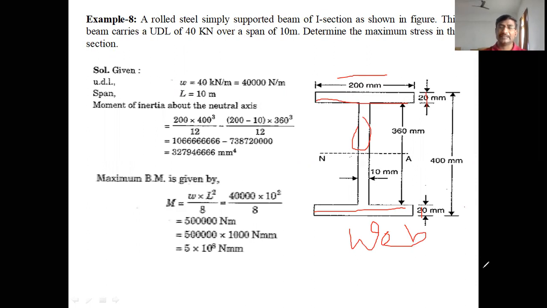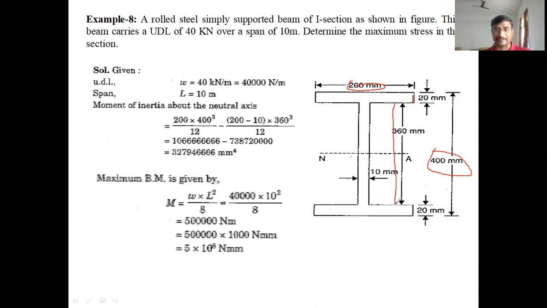In this case, the 2 flanges have equal length and equal thickness. The flange length, or breadth, is 200 mm, and the thickness of the flange is 20 mm. The total height of the I section is 400 mm. The web height is 360 mm, therefore 400 minus the flanges thickness gives the web height of 360 mm. And the thickness of the web is 10 mm only, not equal to the flange thickness.